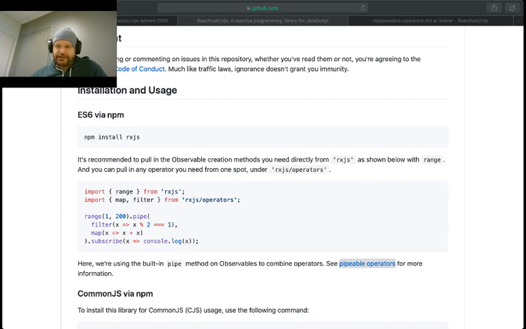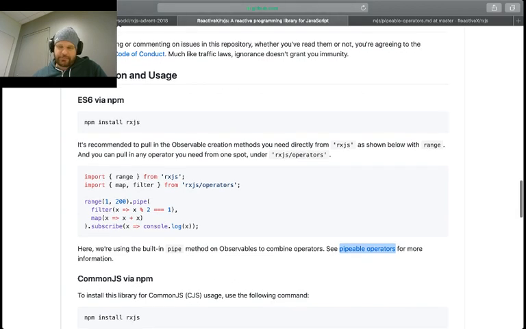And so in the RxJS 5 and 6 time frames, we started to standardize on this idea that instead of dotting on the prototype, we would give you this kind of transducer pipeline where you can start to chain these together using a single method called pipe, and it would have any number of these operators that you could get.